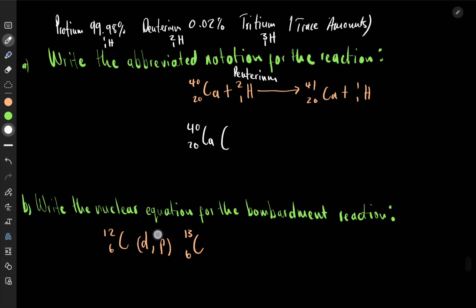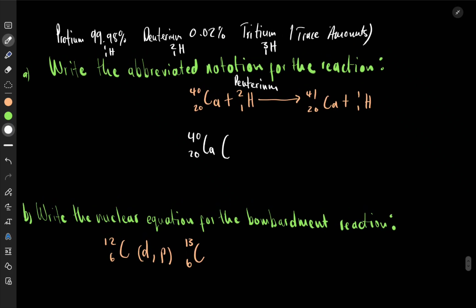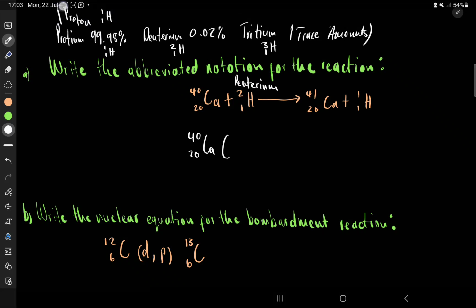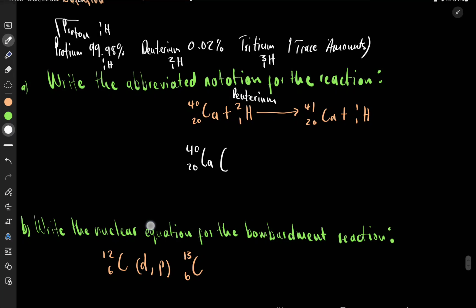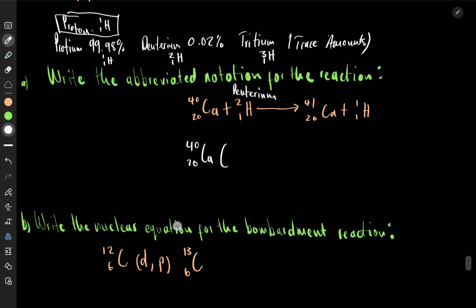Now, when we talk about these hydrogens, we sometimes focus on their nuclei. The nucleus of protium is a proton. It is still 1,1, but now it is positively charged, because we are dealing with it as a nuclear particle. So the bottom number is not only the atomic number, but also the charge.